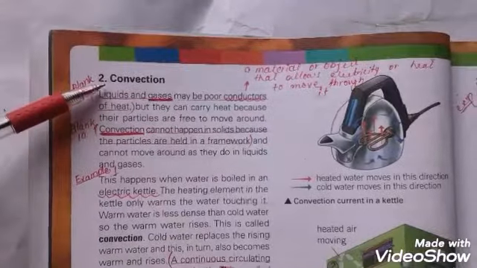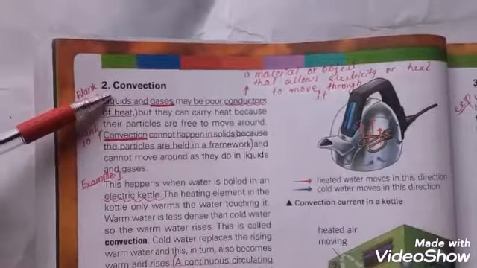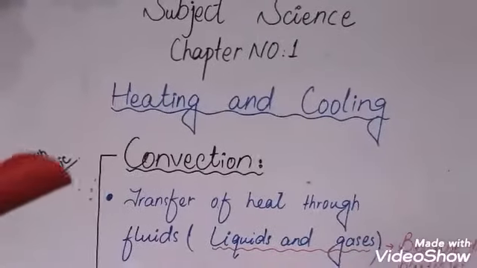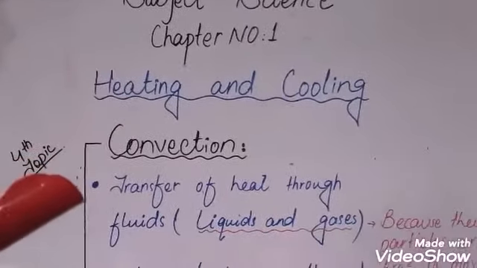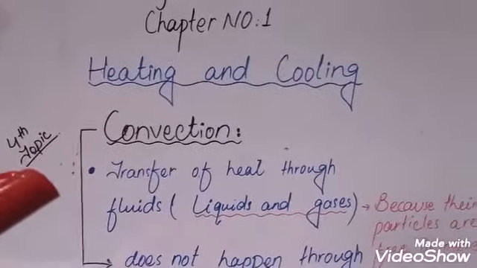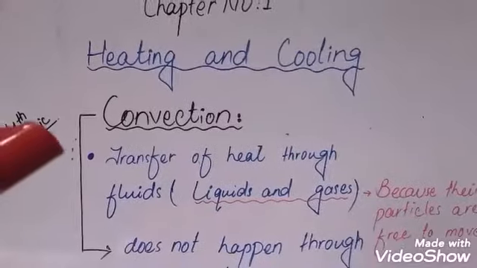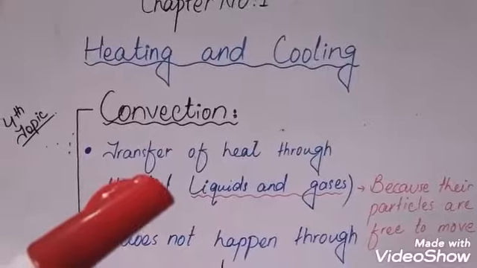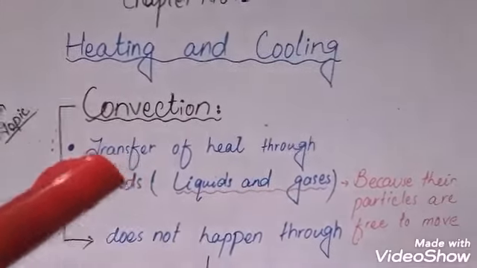Today we are going to discuss our fourth topic of first chapter, that is convection. Page number 6. Fourth topic, convection. Convection is the transfer of heat through fluids. Convection is the second way of transfer of heat through fluids. Fluids means through liquids and gases.